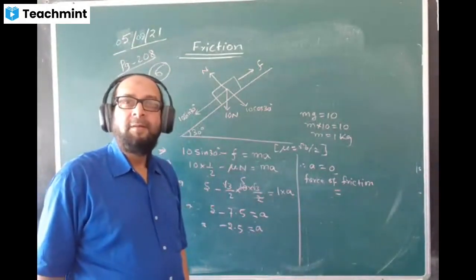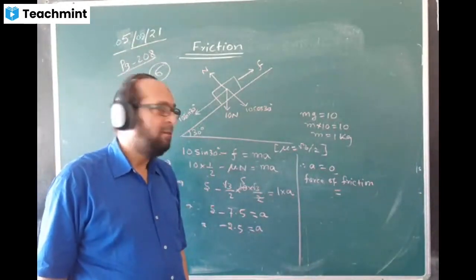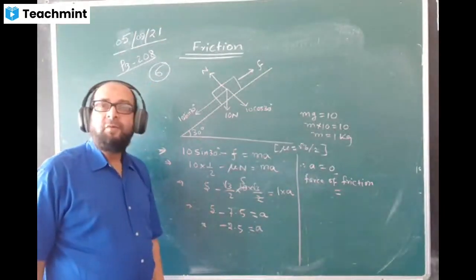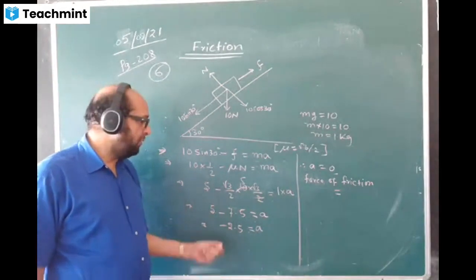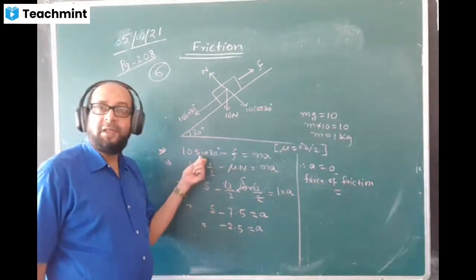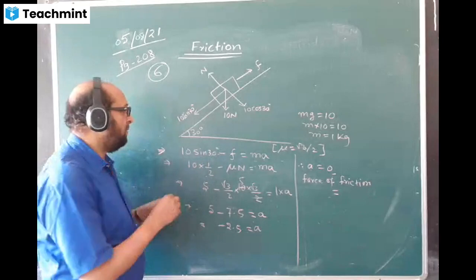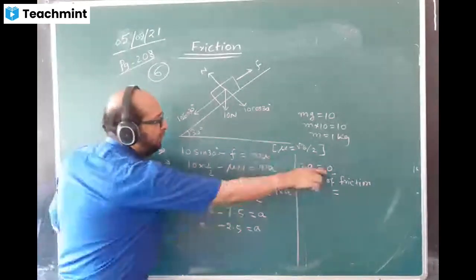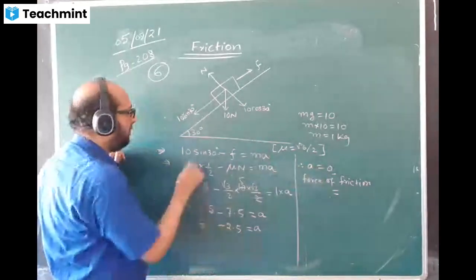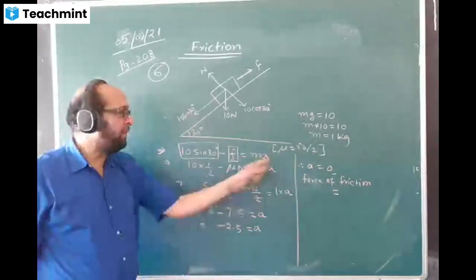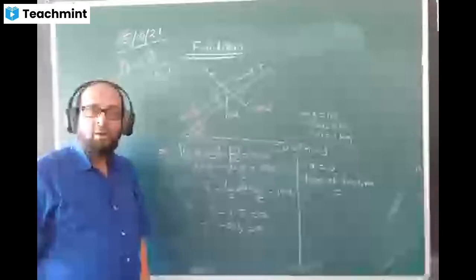So F minus 10 sine theta is equals to MA. To know the force of friction, you will go back to the first step here, first this equation which we have made. A value must come 0. How will it come 0? When this quantity and this quantity are equal. Then only the value of A will come 0, no?